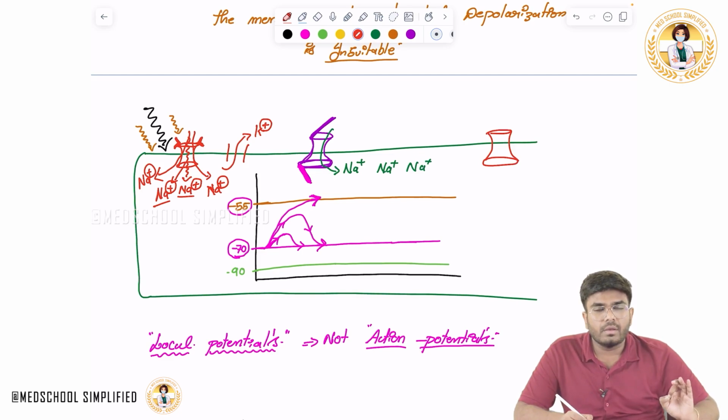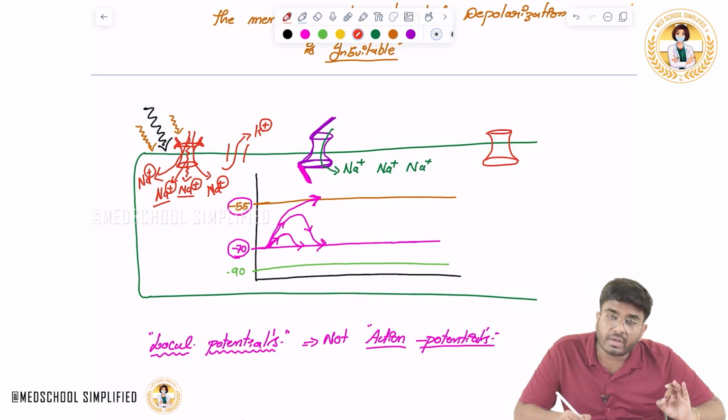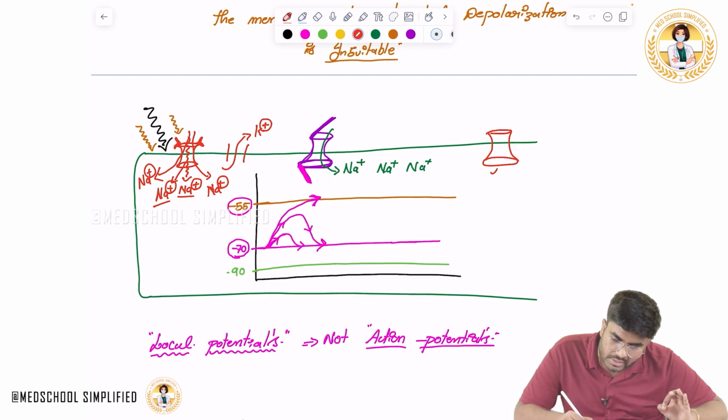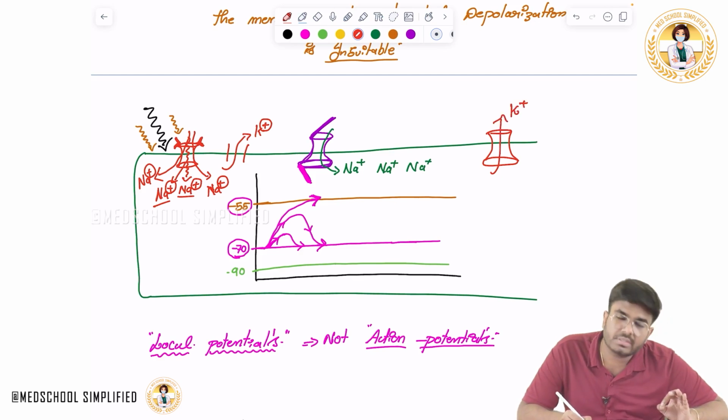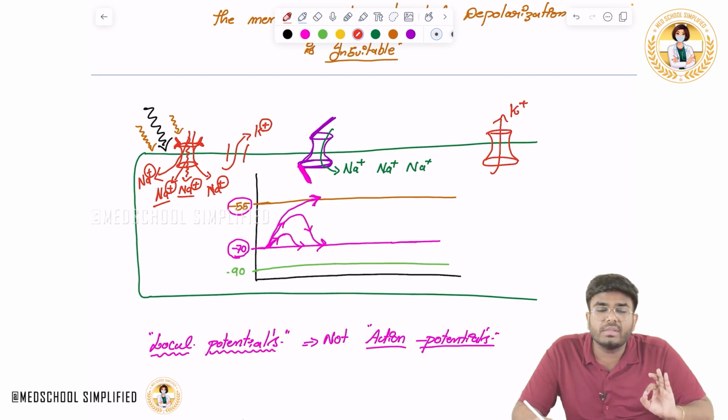Look at what happens when the voltage gated potassium channels are opened: potassium will start to go out. But one more thing I have to teach you here. What happened to the sodium influx?